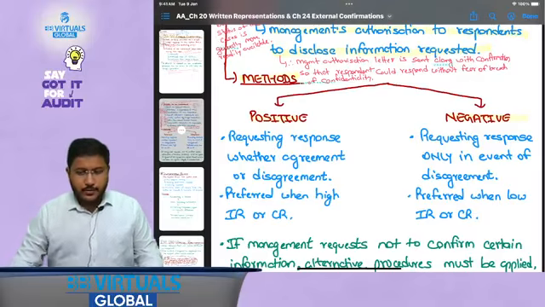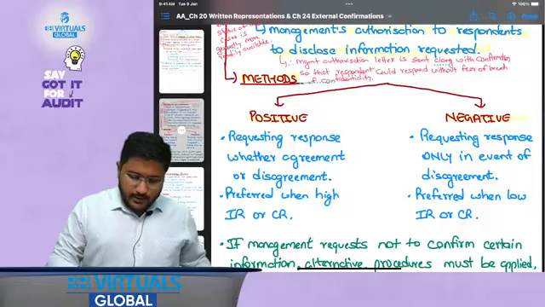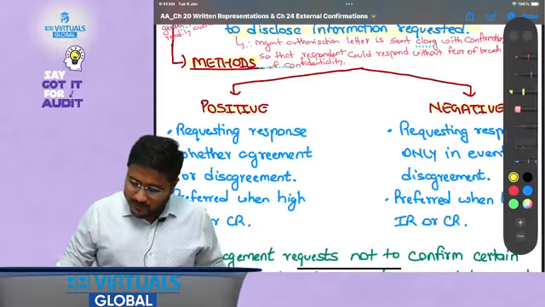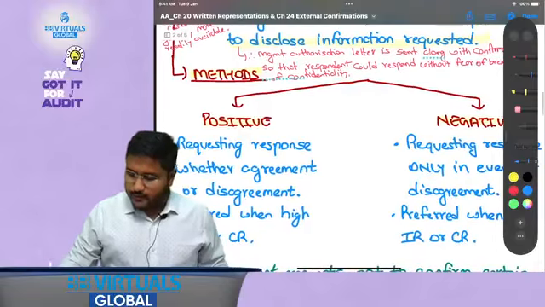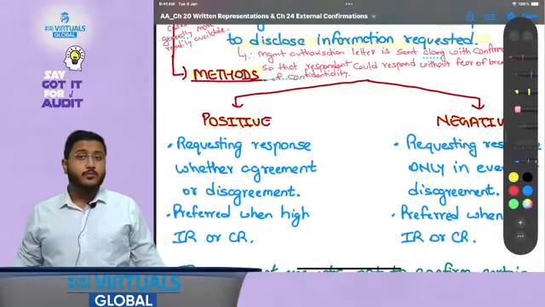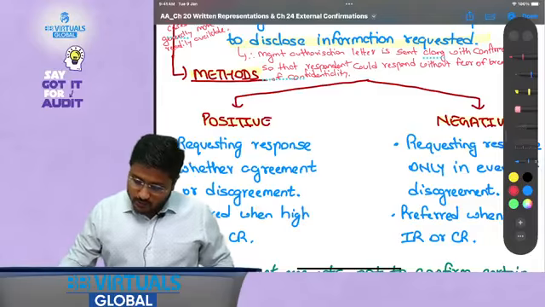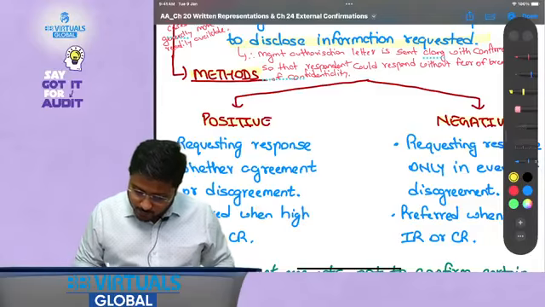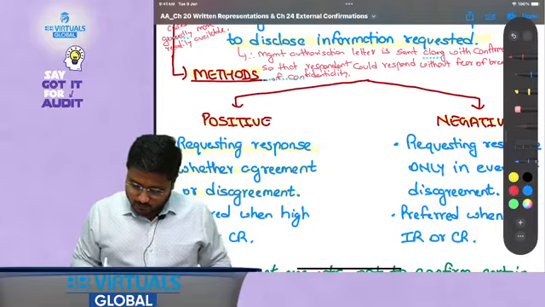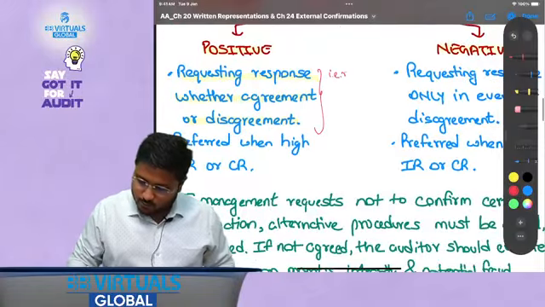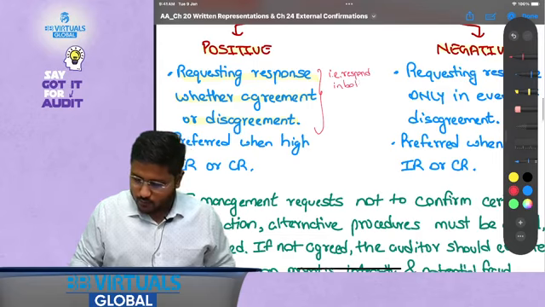When we talk about the methods, what is important to understand here is that there are generally two methods. One is positive and another one is negative. What is the overall meaning of it? Let's discuss it. Positive as in you have to confirm whether you agree or not. So requesting a response whether agreement or disagreement. That is, respond in both cases.